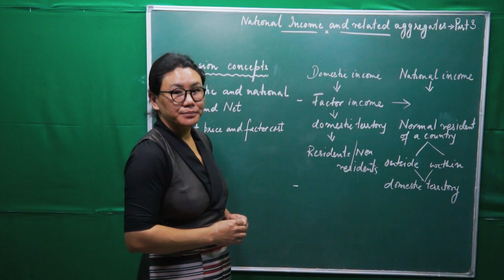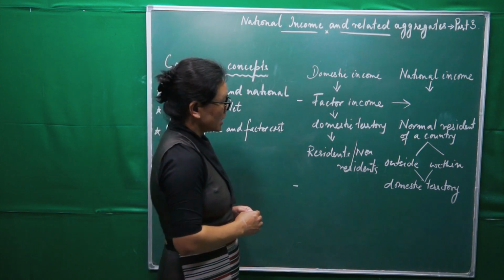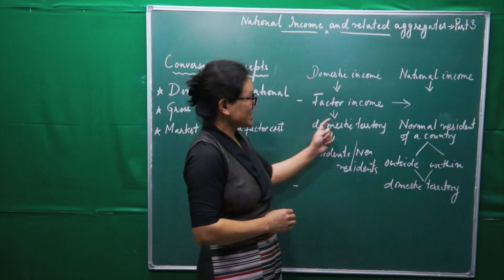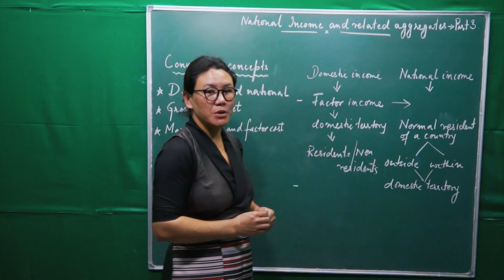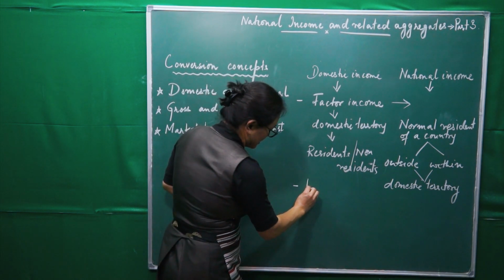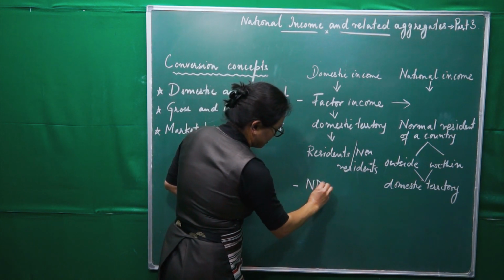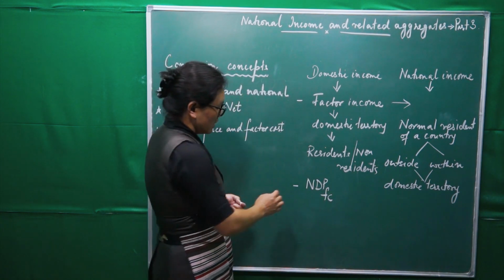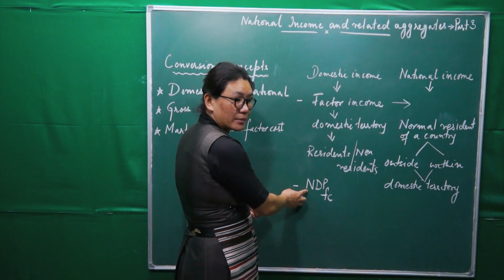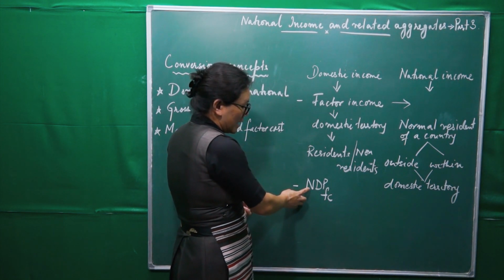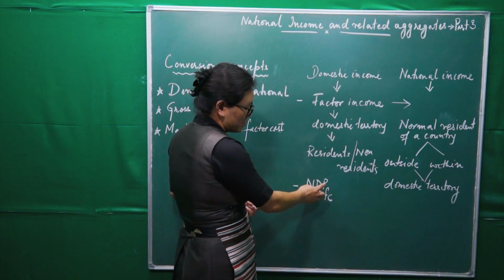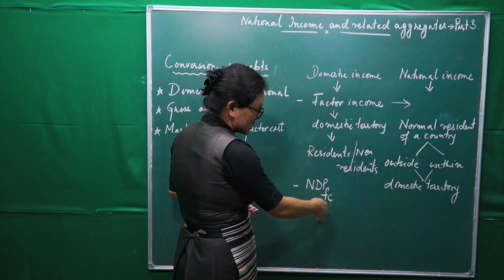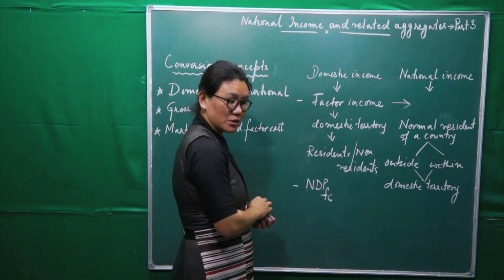Okay. Second one is, domestic income, or we can say the income which is generated within the domestic territory of a country, can also be called NDP at factor cost. Okay, this is very important. Net domestic product at factor cost.